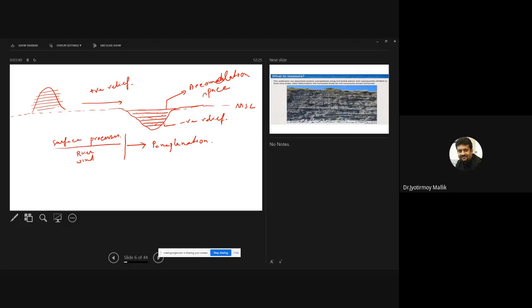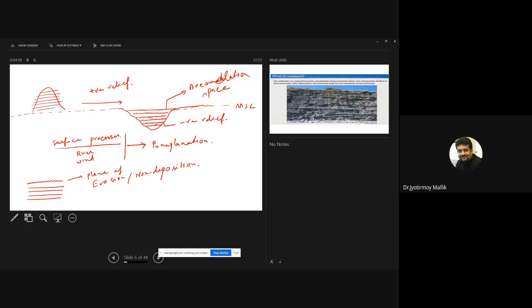Now, suppose a sequence of rock is being developed, and all of a sudden I observe an unconformity. Unconformity means a plane of erosion or non-deposition.